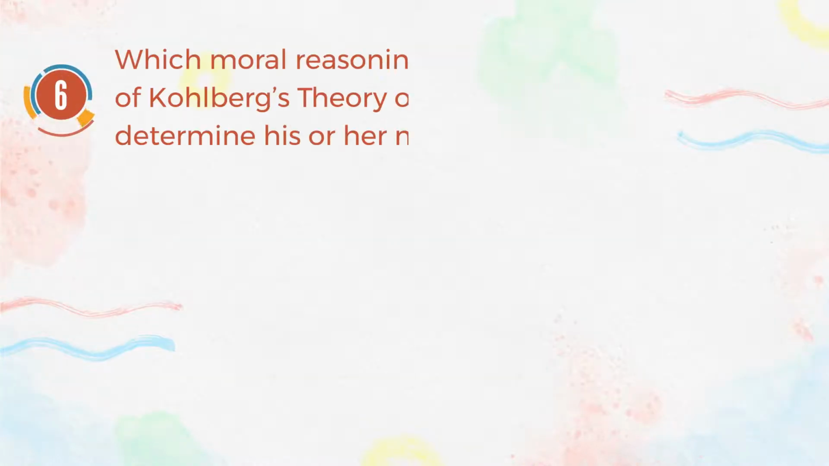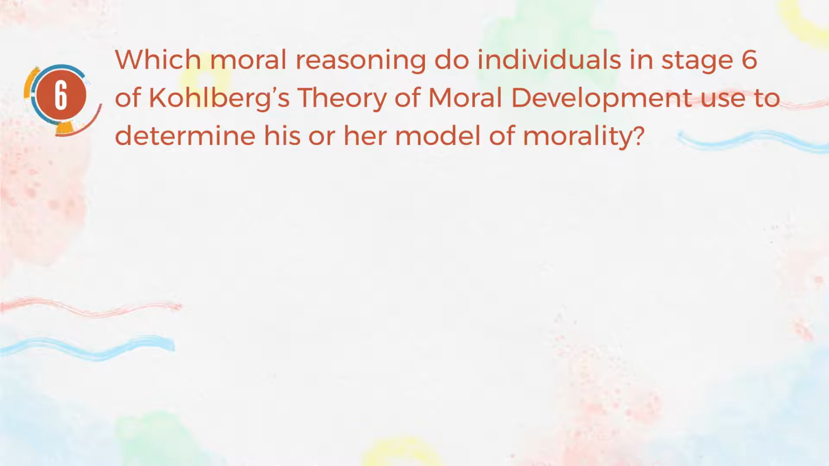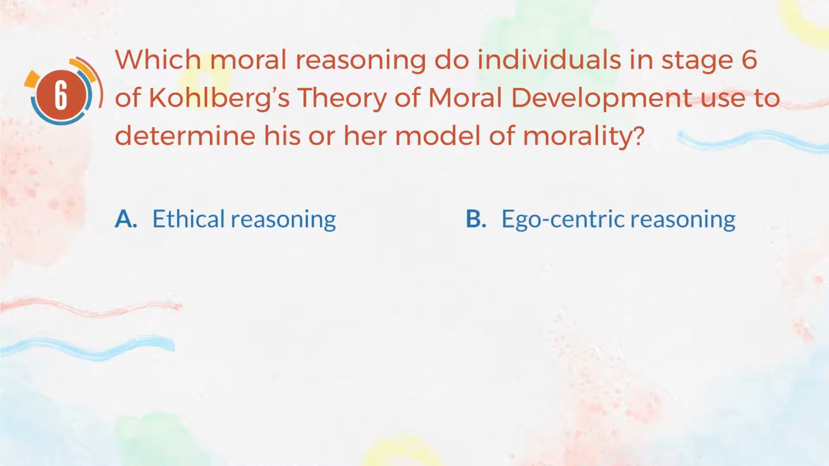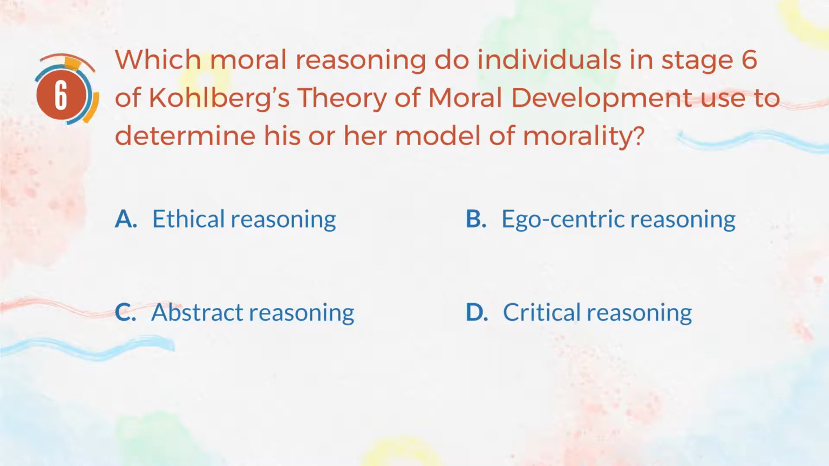Number 6. Which moral reasoning do individuals in stage 6 of Kohlberg's theory of moral development use to determine his or her model of morality? A. Ethical reasoning. B. Egocentric reasoning. C. Abstract reasoning. D. Critical reasoning.